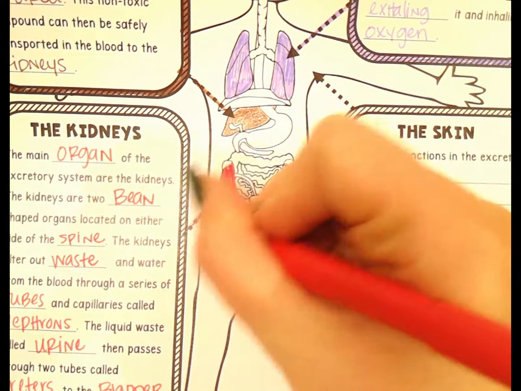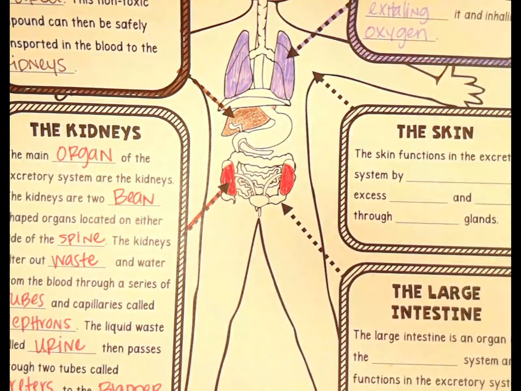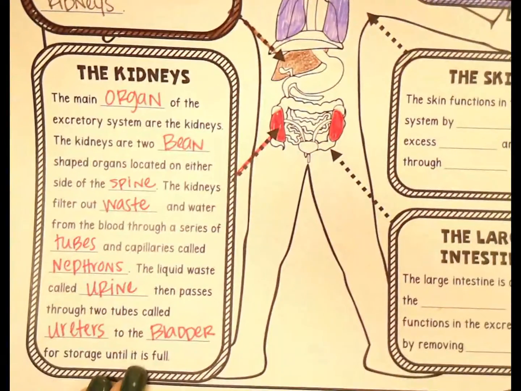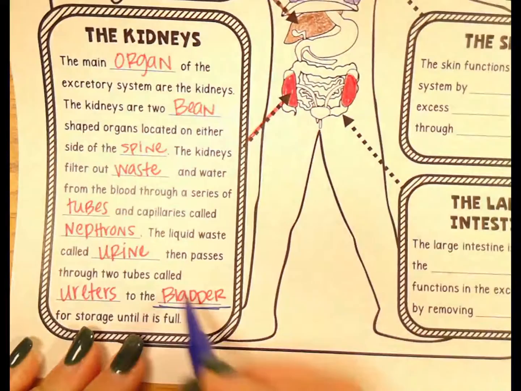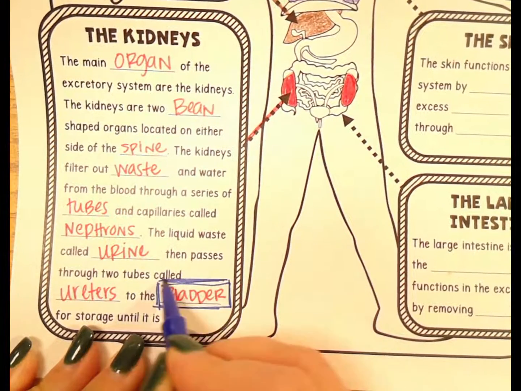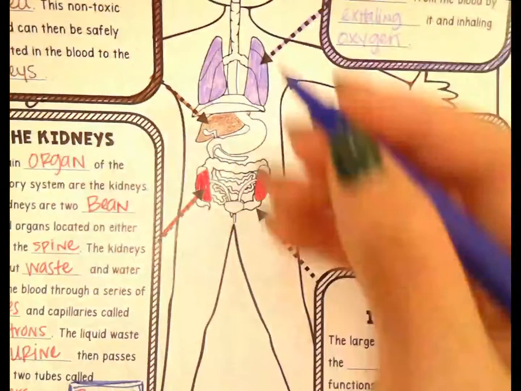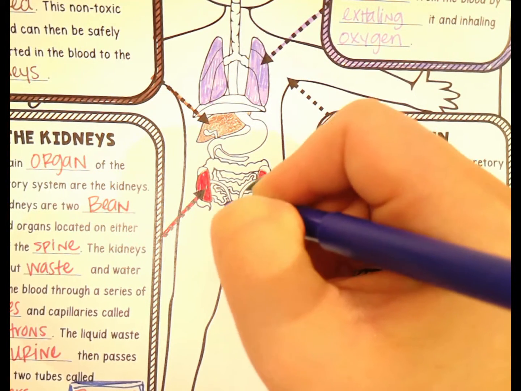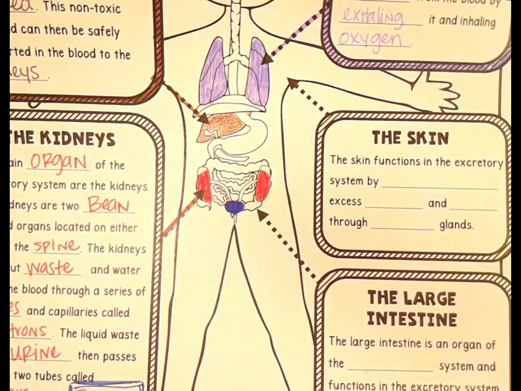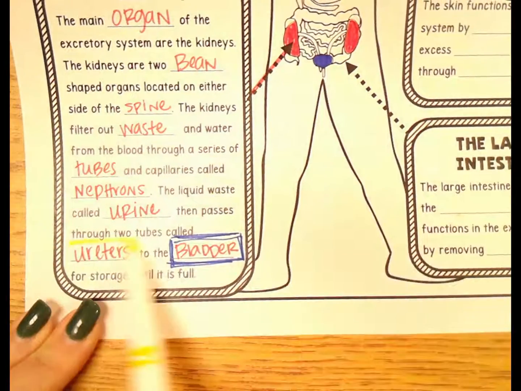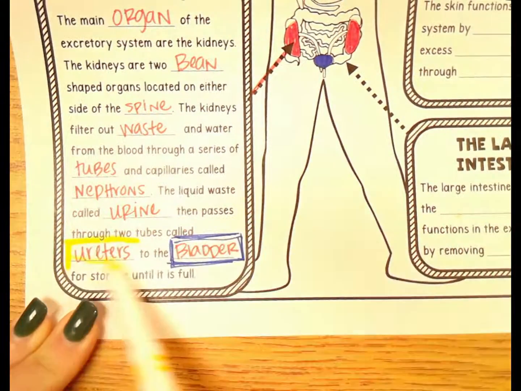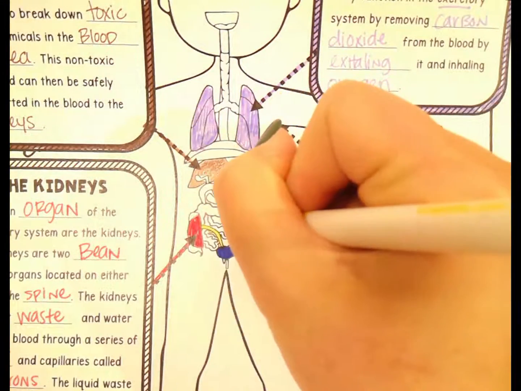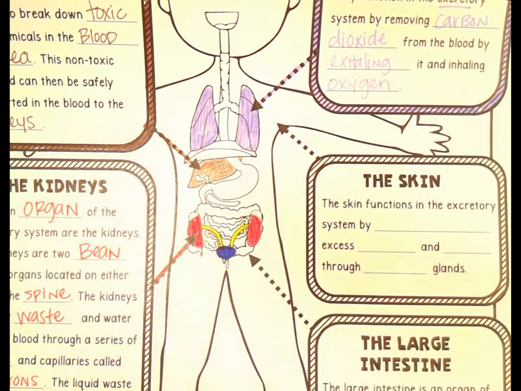Okay, so we've got our kidneys, and now we're going to shade our bladder with blue. So I'm going to make a blue box around the bladder so we remember which part it is, and then we're going to make the bladder here blue so that we can identify it in our diagram. Okay, and that's that storage area. And then we're going to do the same thing with our ureters. We're going to turn them yellow in our diagram so that we can remember what they are. So they're just these skinny little tubes that take that urine from the kidneys to the bladder to be stored, right?